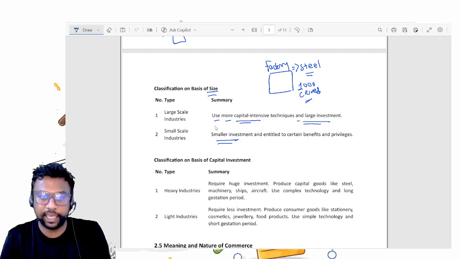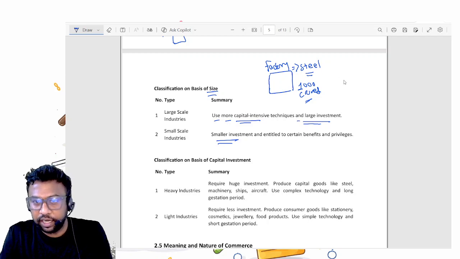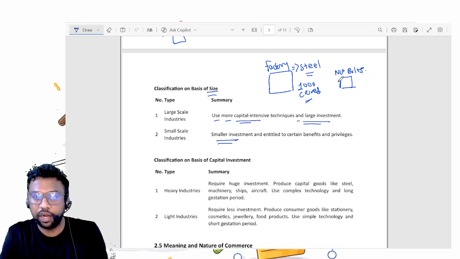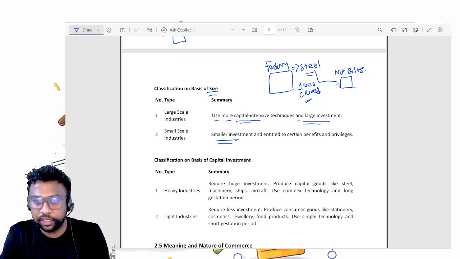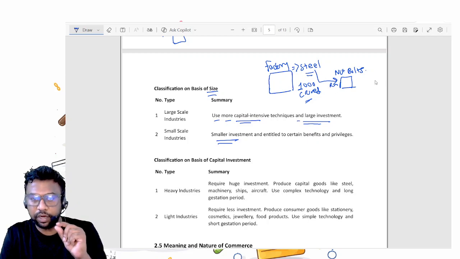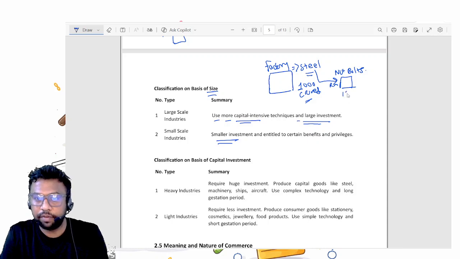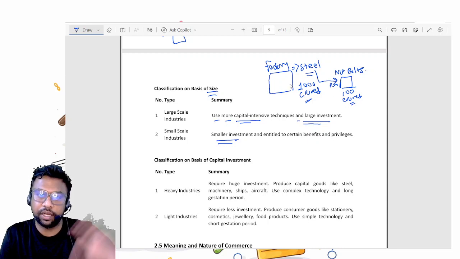Now small scale industry, from this steel there is one small factory which makes nut bolts, screws, small hardware parts. For this, steel is a raw material. Since they are making small products out of the big steel product, this industry may require 100 crores of investment. So this is how we classify the big industry and small industry.